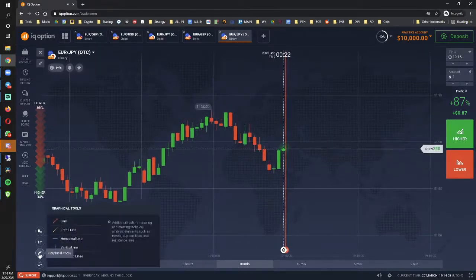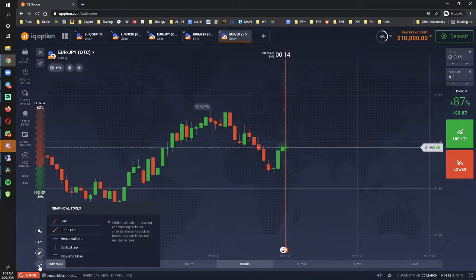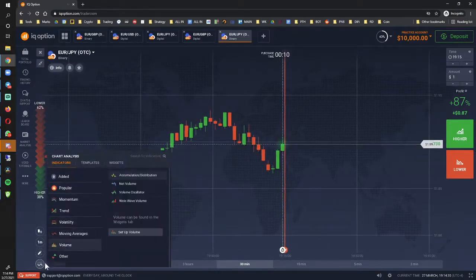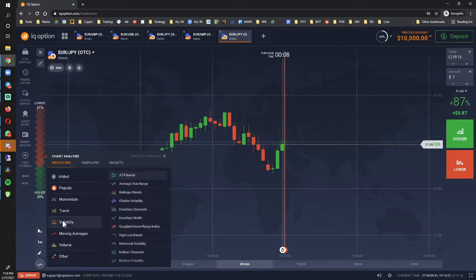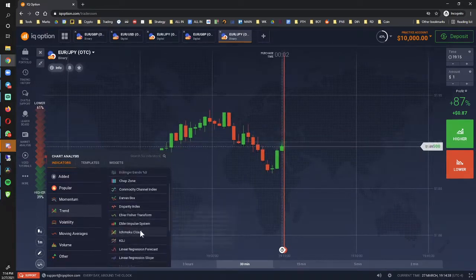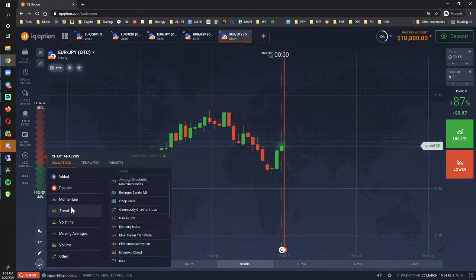If you want to add different things to the chart, like lines and trend lines, that's where you would find it, the little pencil here. And in the indicators, if you click here, that's all the indicators. For instance, if I want to add, I don't know, a Bollinger Band or something. Let's see, I saw Bollinger there, but that's not what I want.